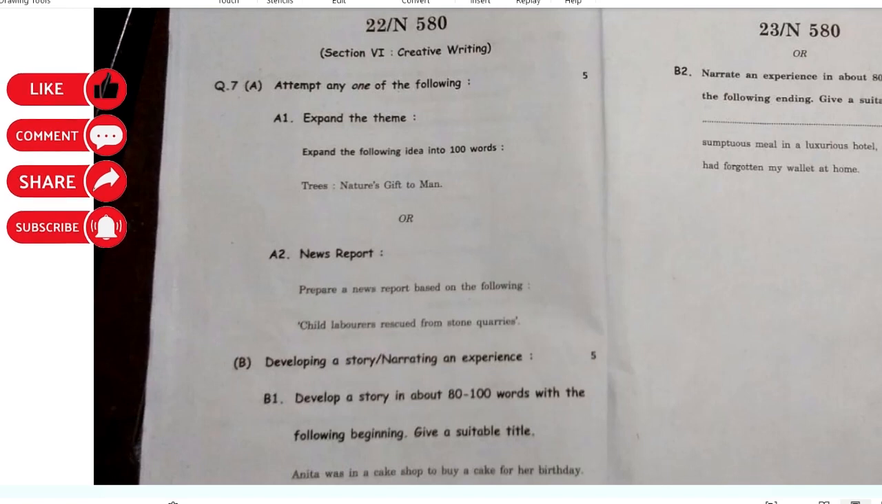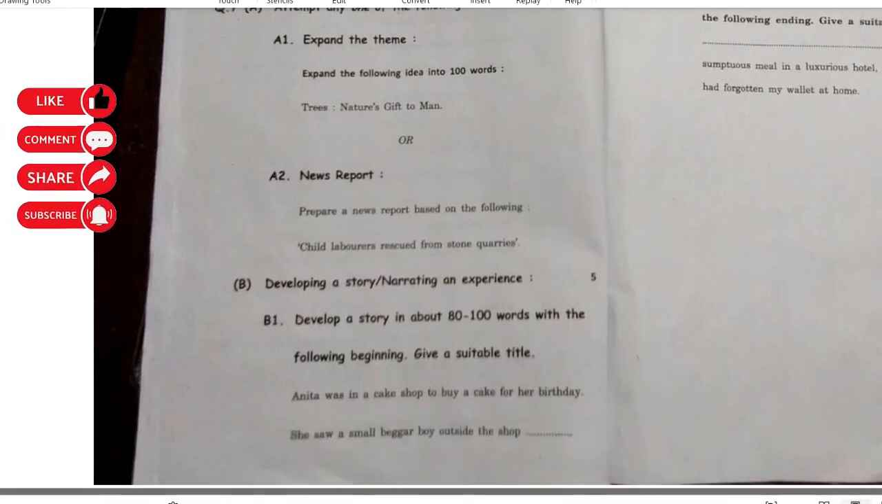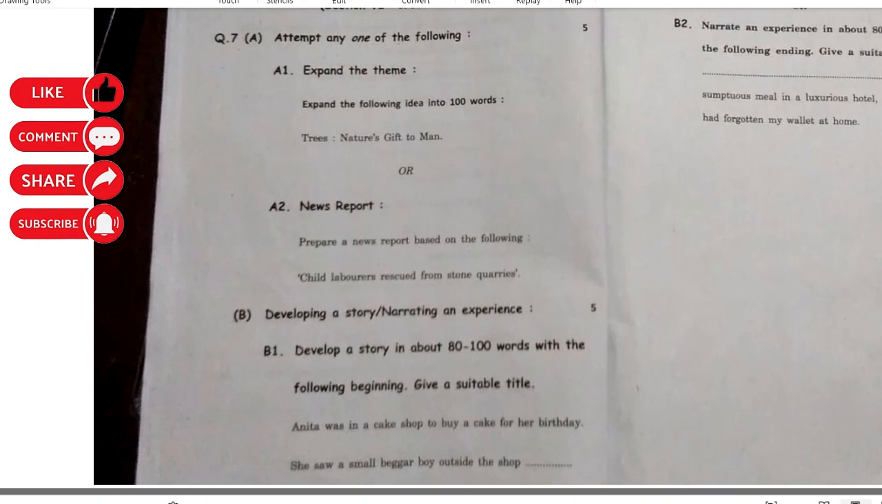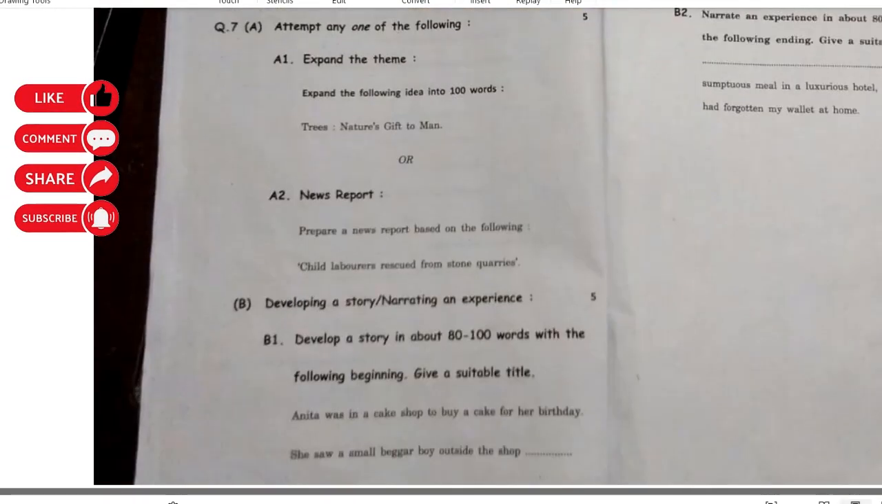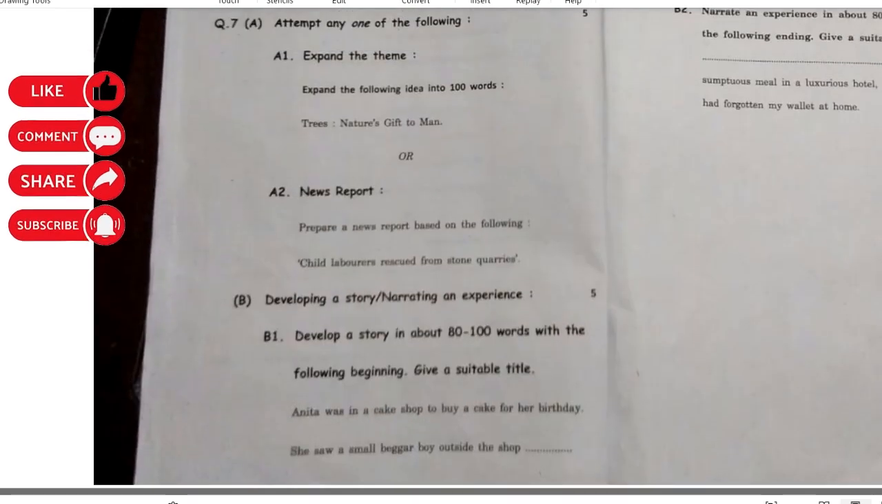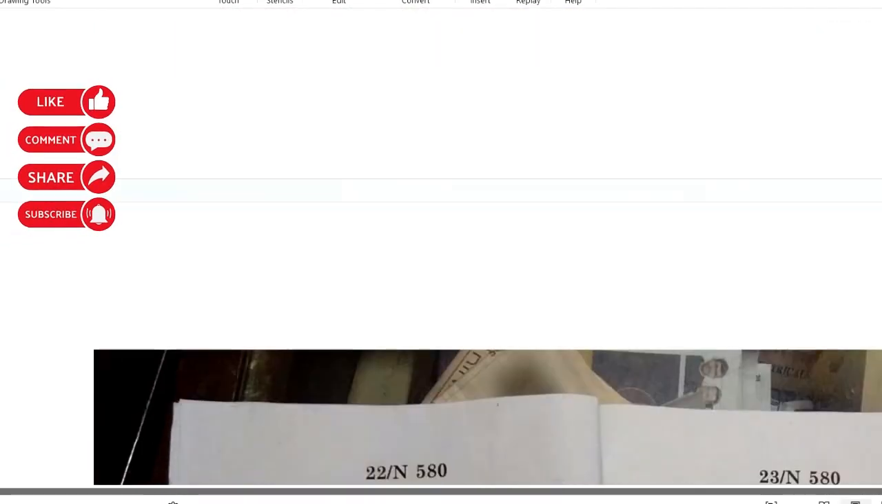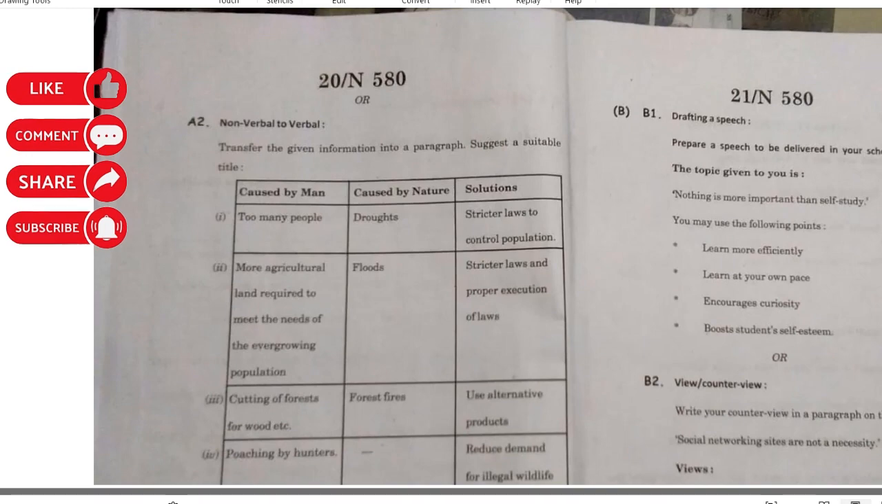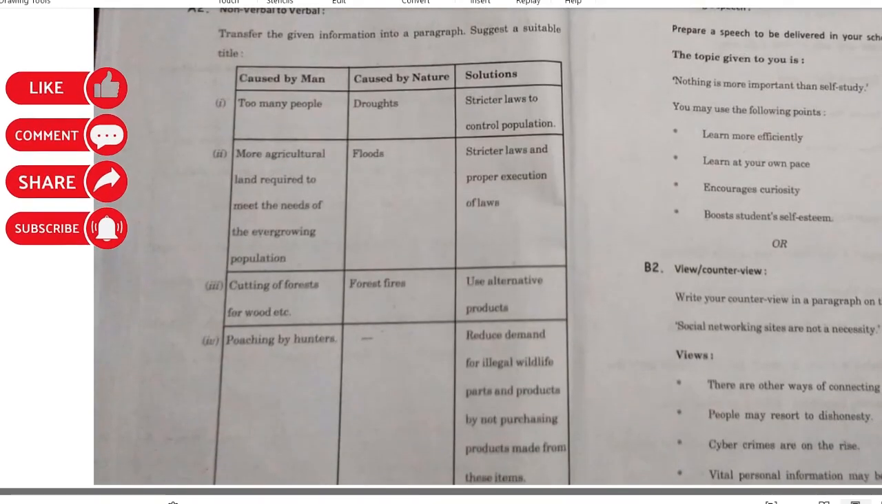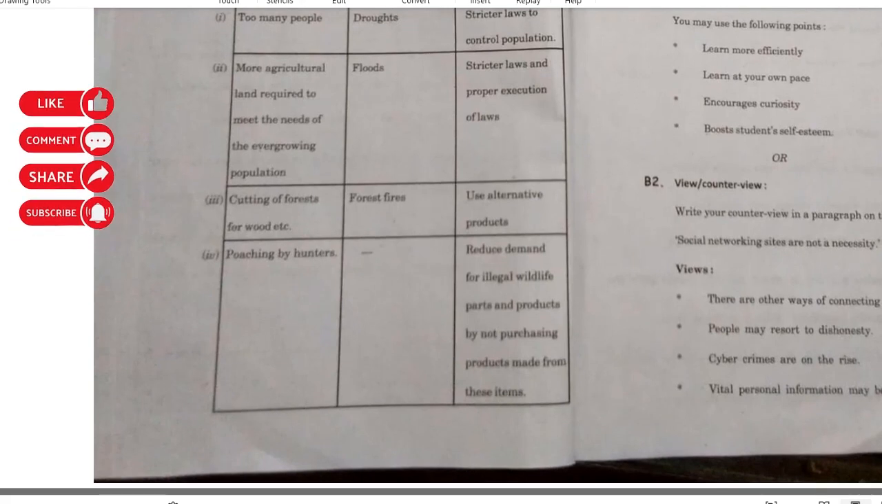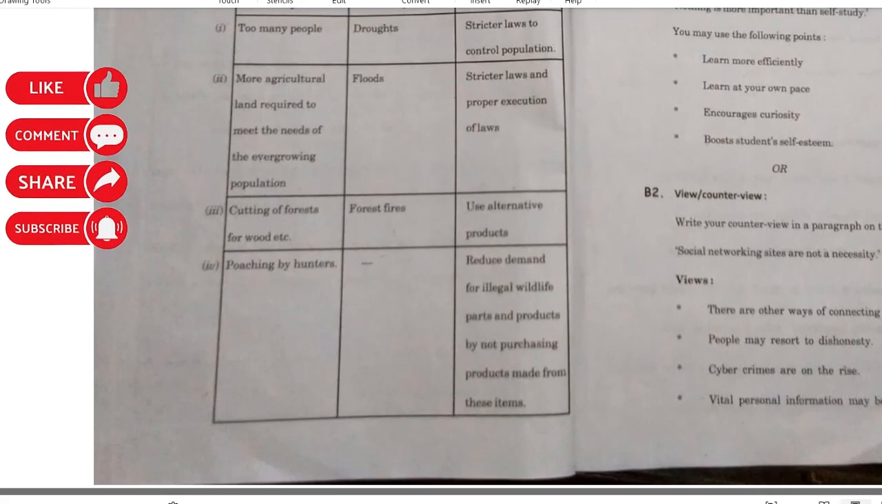I will try to upload some of these writing skills separately in different videos, and that way you can go through it and understand how the answer is to be given. So this is the analysis of 2024's English paper of Maharashtra 10th board.